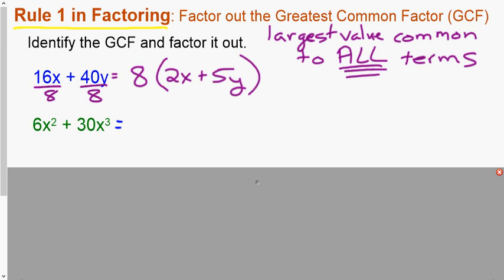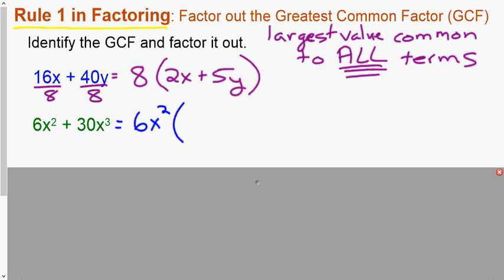All right, going through the next one, we have 6x squared plus 30x to the third. So again, the first question I ask, does the smaller coefficient, the smaller number, go into the larger one? Does 6 go into 30? Yes. The second question we need to ask, do they have a common variable? In this case, they both have x. What is the largest value of x I can take out of both of them? It's going to be the same as the smaller exponent. So in this case, squared. So I can take 2 x's away from both of these two terms.